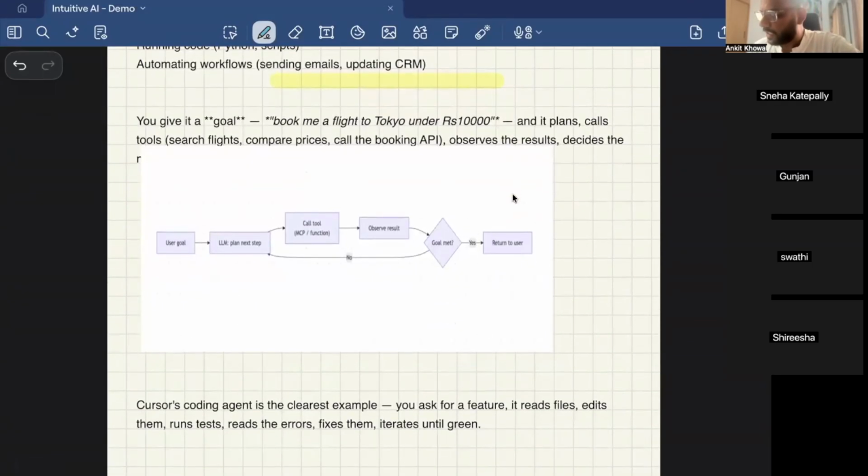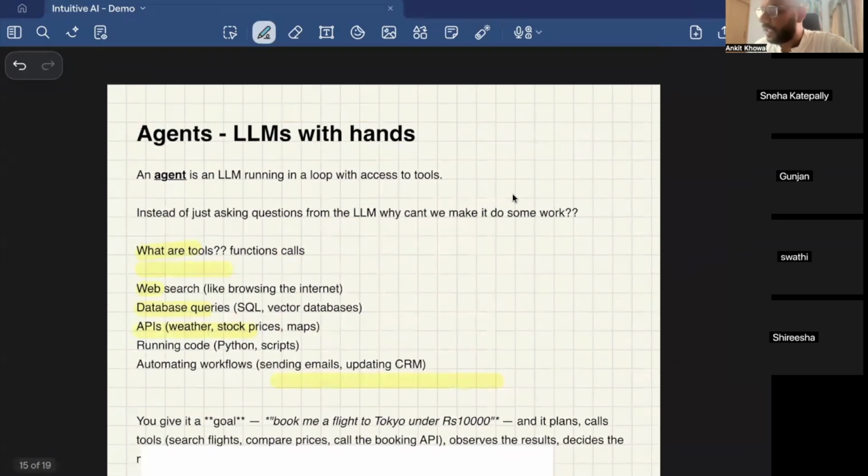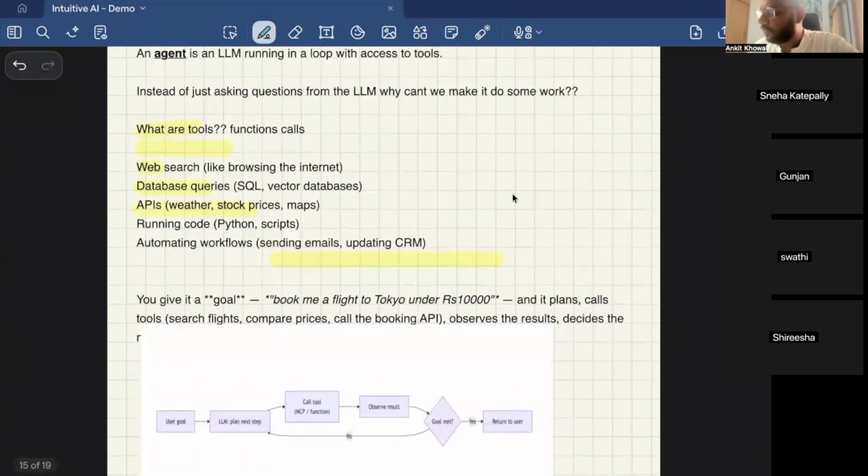Cursor is the best example of this particular thing, right? If you ask it to develop a feature, what it will do first is read the files, edit them, run tests and read the error, fix them and iterate, right? So it's running in a loop and doing a task for you. So agents are nothing but LLMs running in a loop and doing certain tasks for you, right?